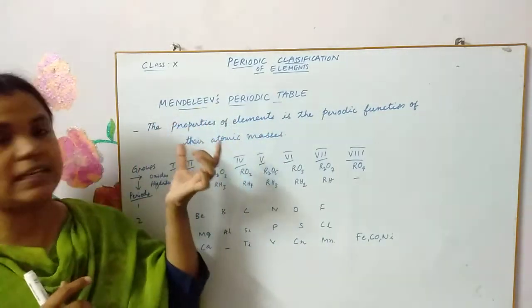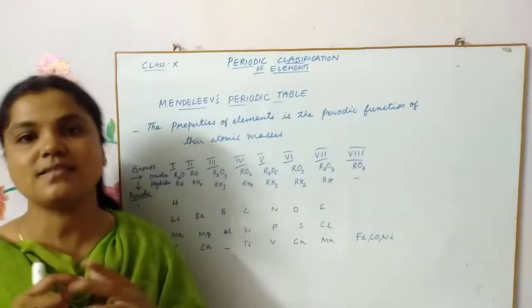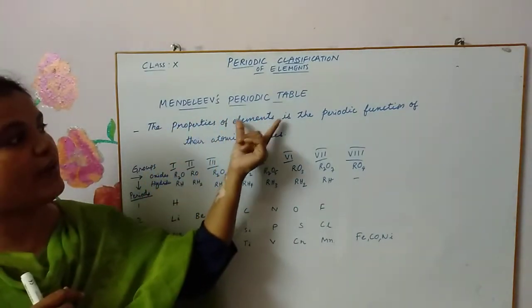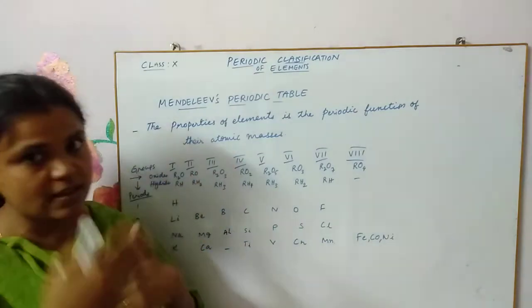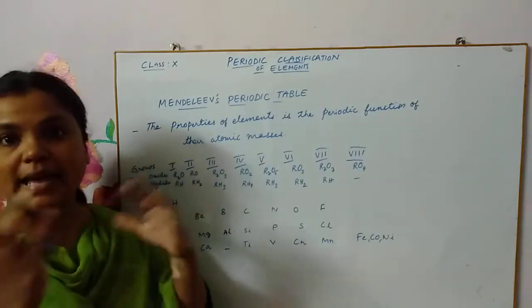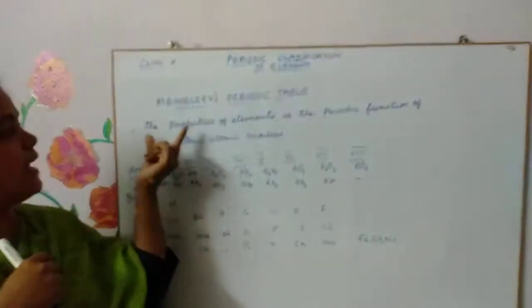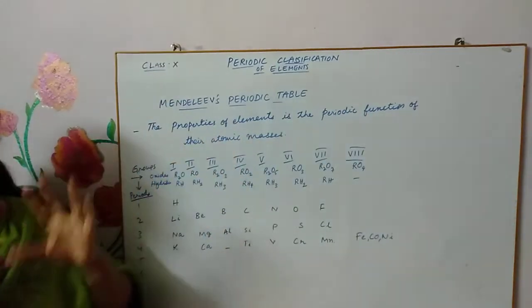Mendeleev also took the atomic masses into consideration, and he stated that the properties of elements are a periodic function. That means there is a repetition of the similarities of the elements based on their atomic masses. That means the properties of elements are a periodic function of their atomic masses.